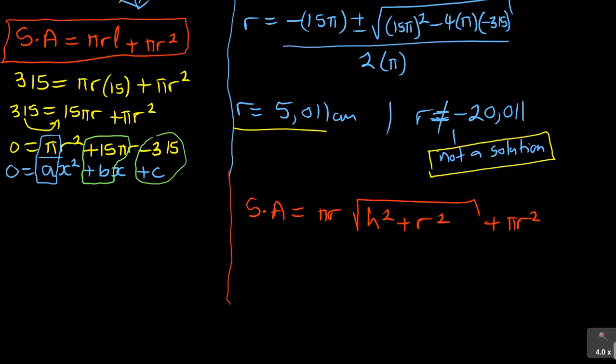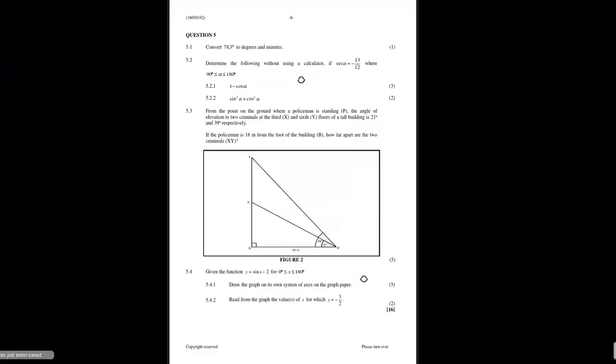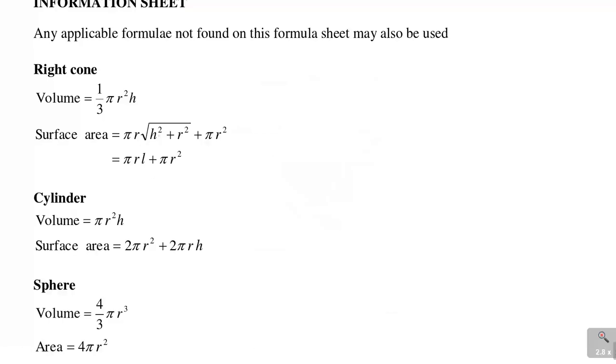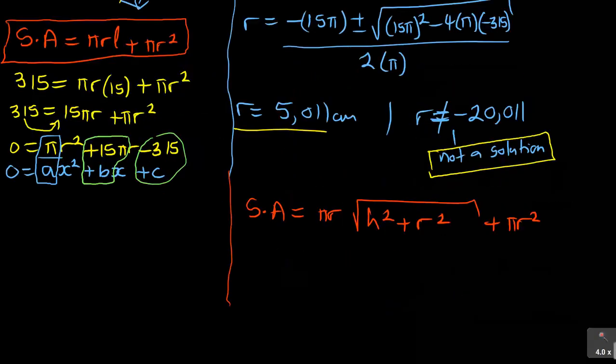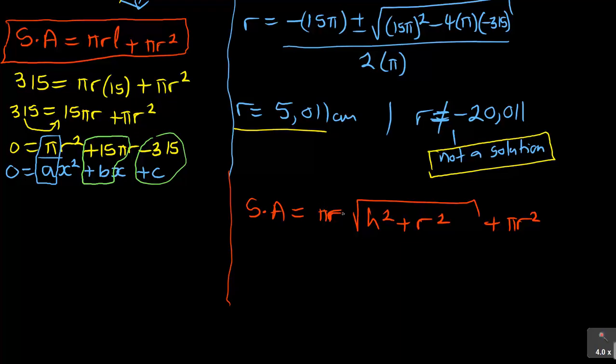I just need to know to see the first part of it. It was pi r multiplying that. So this is the formula, and I think I wrote it correctly. So you have that. Now they are looking, remember, for the perpendicular height in this case.